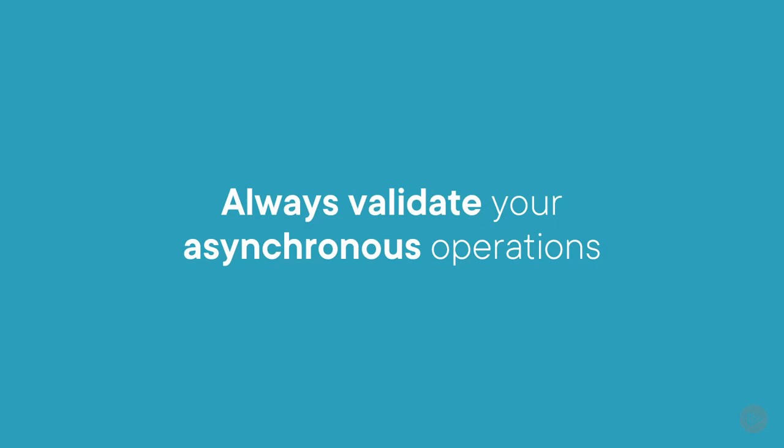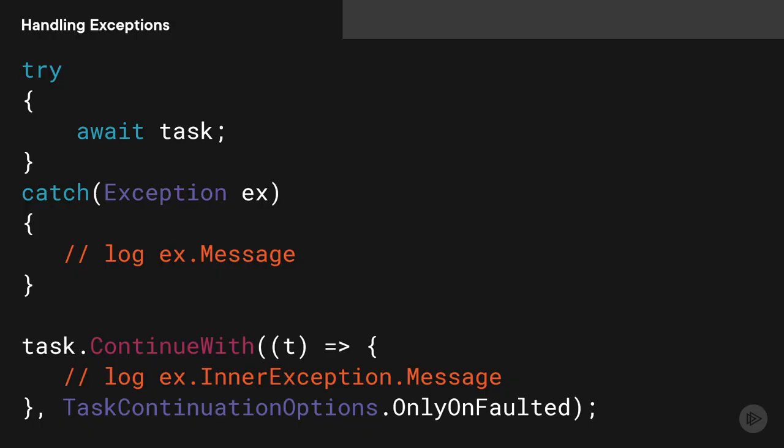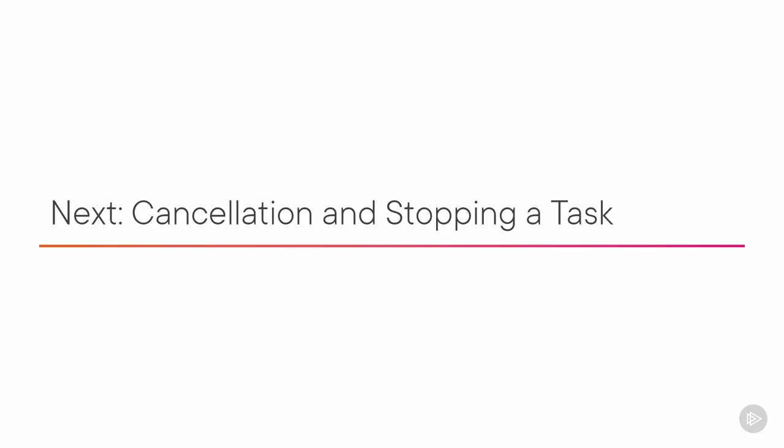No matter if you're using async and await or the task parallel library with ContinueWith, make sure that you validate your tasks and your asynchronous operations. It's definitely important to also validate the continuations, because none of us wants unexpected behaviors in our applications. You can now handle the success or failure by either using async and await or the task parallel library. This is something every developer should be doing when introducing asynchronous code in their applications. Next up, we'll be talking about canceling a task, which may sound a lot simpler than it actually is.